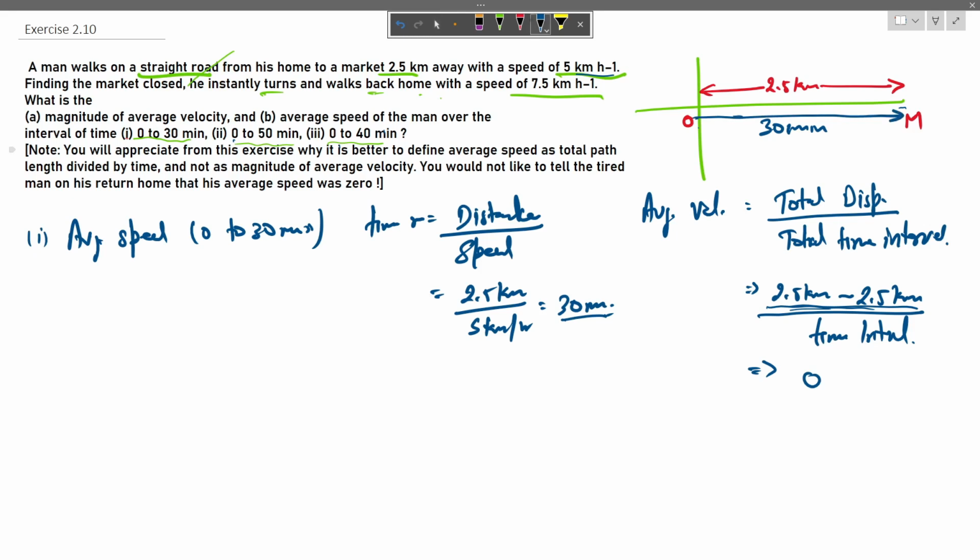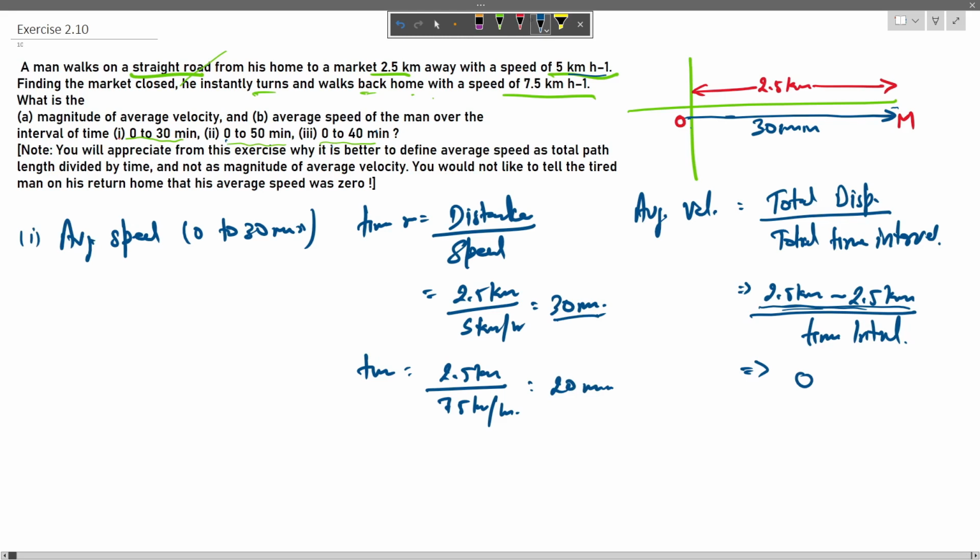Now what is the time required when he is traveling back home from the market? That is again 2.5 kilometers divided by the speed 7.5 kilometers per hour, and that would be equal to 20 minutes. So when he travels from market to home, he travels it in 20 minutes.